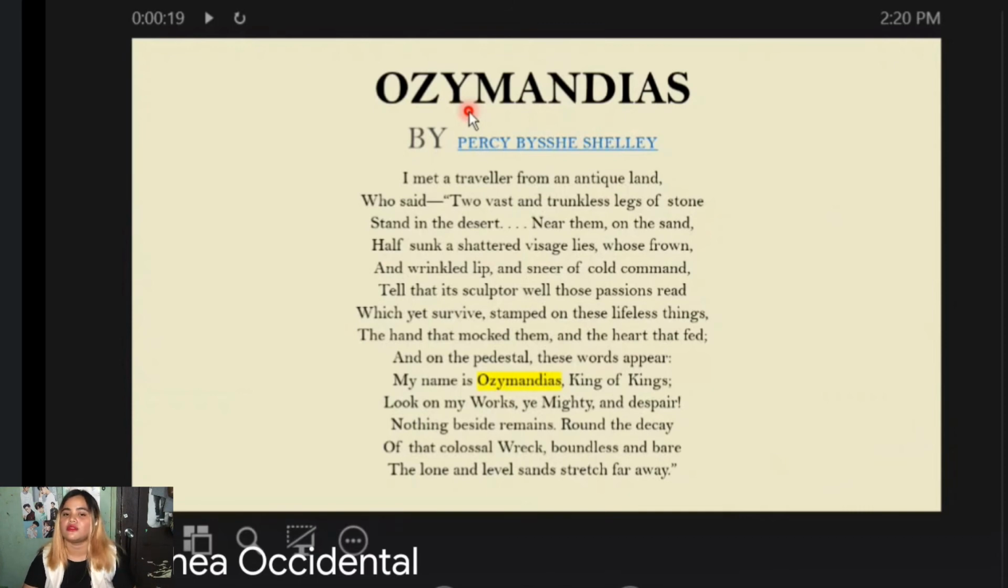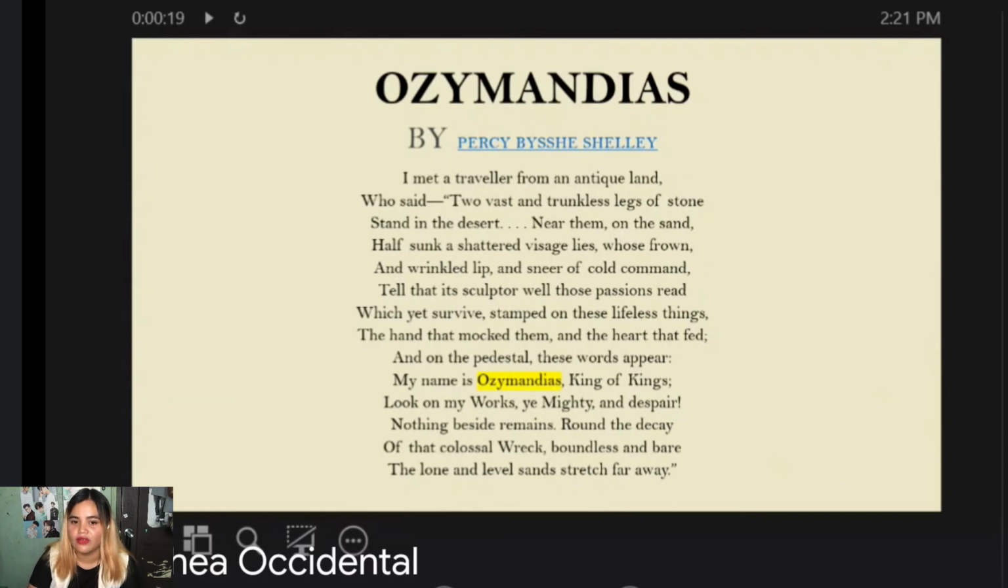As you can see here from the title, we have Ozymandias. Ozy came from the Greek word ozium, meaning to breathe, while Mandias came from the Greek mandium, which is called mandate, meaning to rule. So basically, the title Ozymandias suggests the name itself talks about power and control. I hope you understand that. So now let's start from the first line.